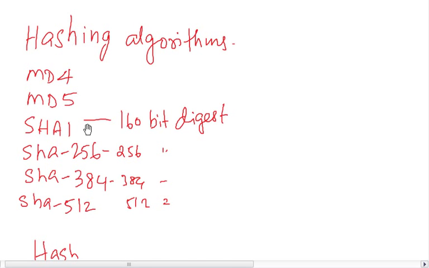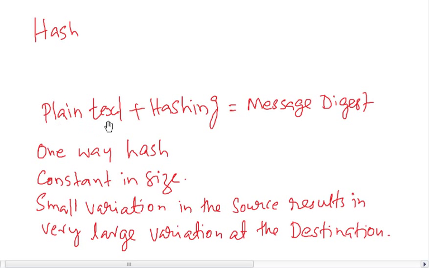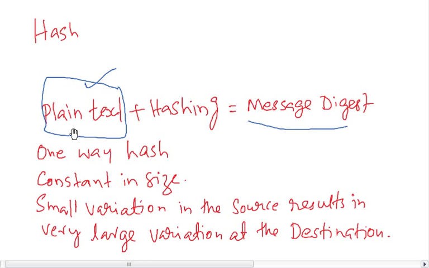The hashing algorithm has various characteristics. When you take a plain text message and hash it, you get a message digest. Nothing happens to this plain text. It is as such there. But you are getting a message digest of that plain text. And it is a one-way hash.